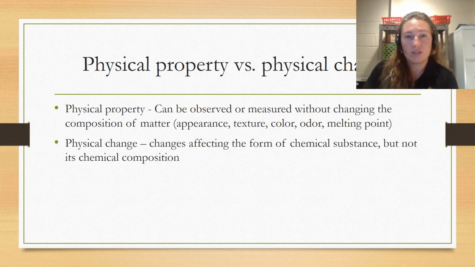Physical property versus physical change. A physical property can be observed or measured without changing the composition. So what it looks like, what it feels like, the color, the odor, the temperature, that's a physical property of something. Physical change is a change affecting the form of a chemical substance, but not its chemical composition.